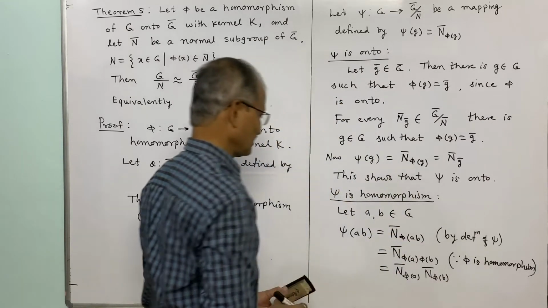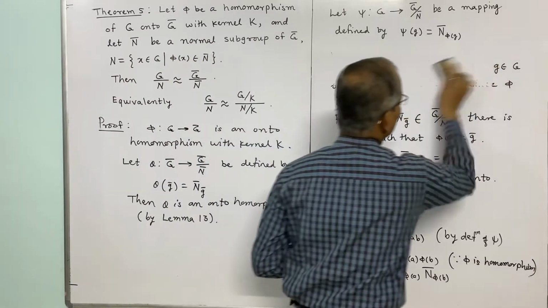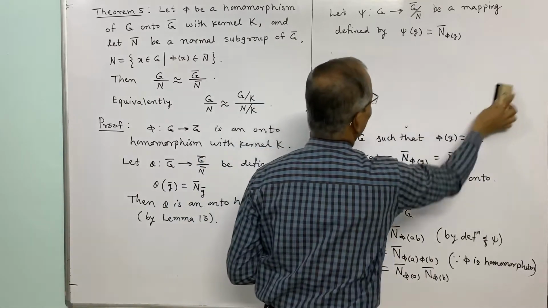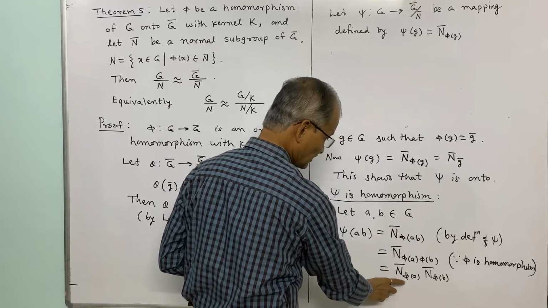And by definition of psi of g, N bar phi of g is psi of g. So N bar phi of a is psi of a.